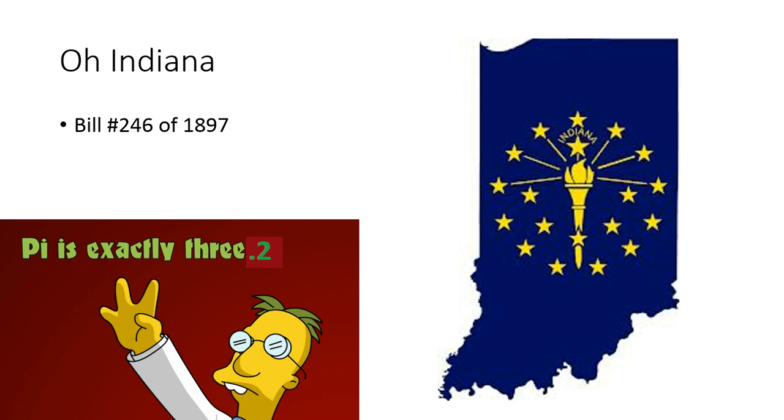But the reason for this is because of one man, and this man's name is Edward J. Goodwin. Basically, Goodwin, as you see him pictured here, decided he was an amateur mathematician. He was like, you know what? I just proved this. And he proved a problem called doubling the cube. It was an ancient problem that many people were trying to see if they could prove or disprove. And it ended up being disproved. You can't do it. And he came about and he said, I did it!